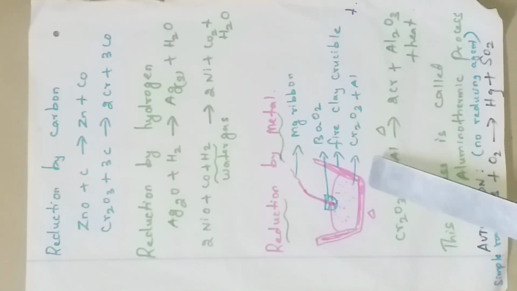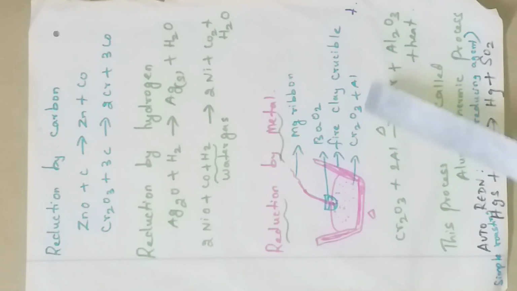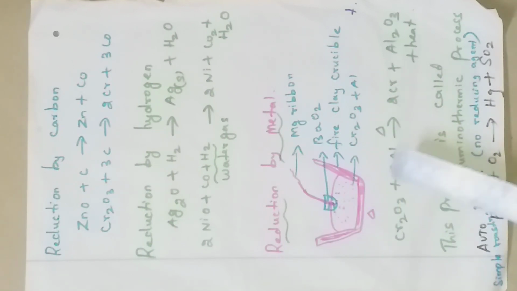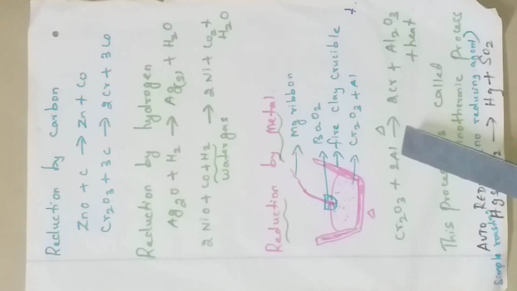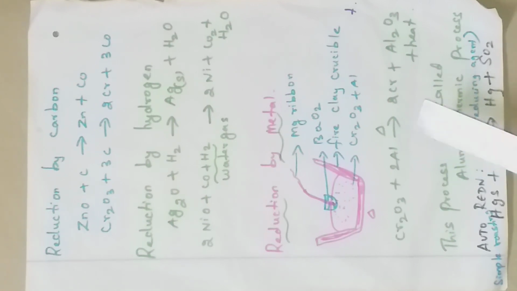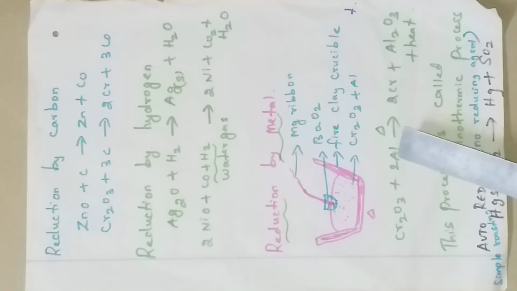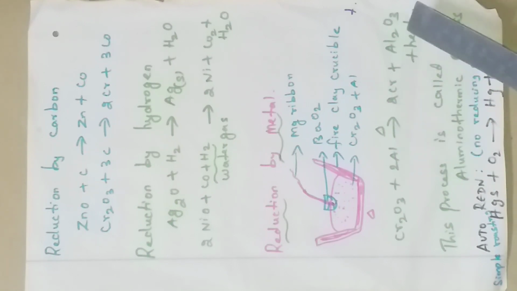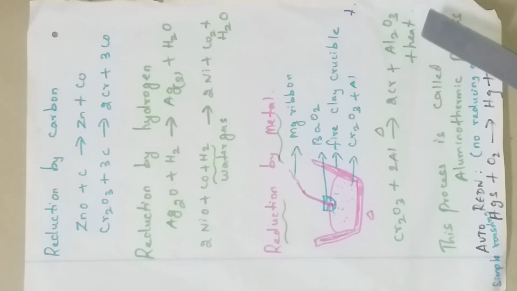So in a large fire clay crucible we take chromic oxide plus aluminium, and on top barium peroxide and magnesium ribbon. Now we heat the crucible. Reaction takes place inside. Cr2O3 and Al, when heated, form Cr. Here aluminium is a powerful reducing agent. We already saw some reducing agents: carbon, carbon monoxide, metals, hydrogen. Among metals, aluminium is one example. So here aluminium is a good reducing agent. It reduces chromic oxide to chromium, and aluminium changes into aluminium oxide, and an enormous amount of heat is released during this reaction.